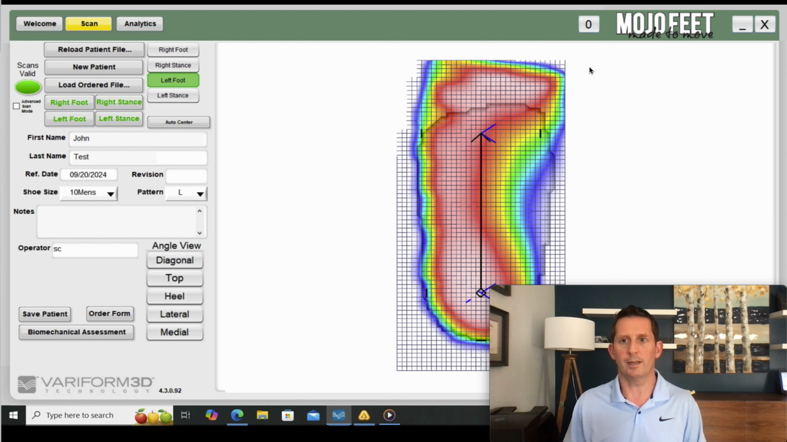You've placed it, and it has officially been sent and received by MojoFeet. You don't need any other confirmation. We have it, and we're now working on it.